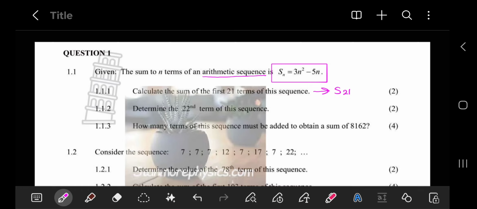Now, 1.1.2 says determine the 22nd term of the sequence. I have shown you how to do this in a previous video, and there is a specific formula that we use for this. If you are given the sum formula and you need to calculate a specific term, it would be the sum of that particular number minus the sum of the previous number.